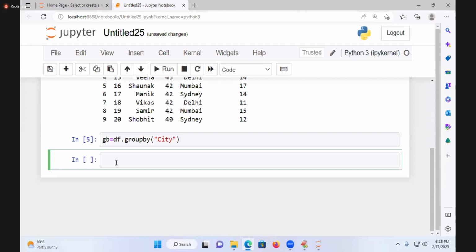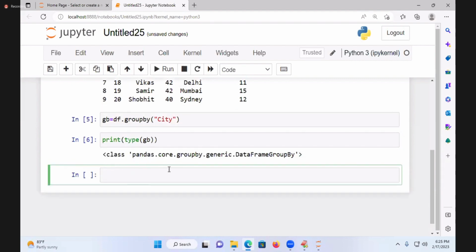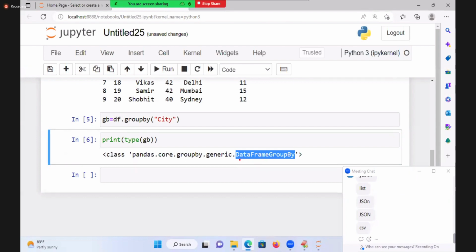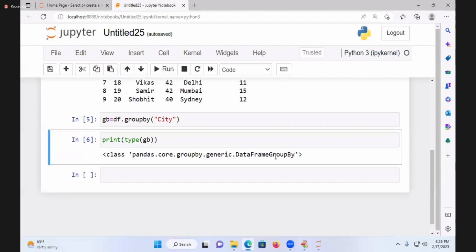City name, plus under that the population is also there. There you see, my dear students, what is the GB type you printed? Type of GB. It is an object of the groupby type. You see, my dear students, DataFrameGroupBy is a class name. It is an object of which type? DataFrameGroupBy. The data is organized in a DataFrameGroupBy class object.